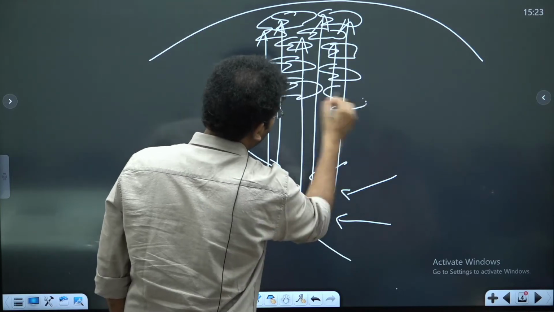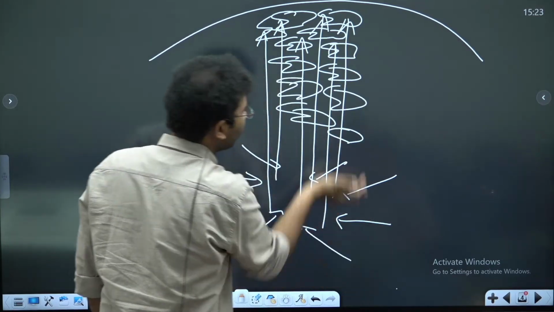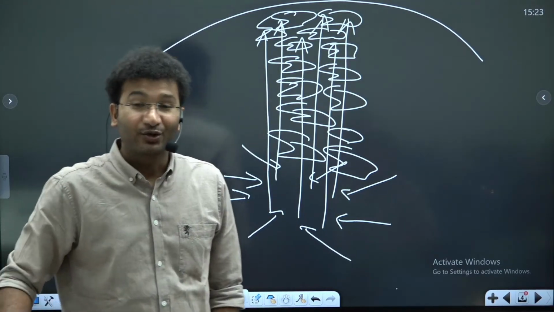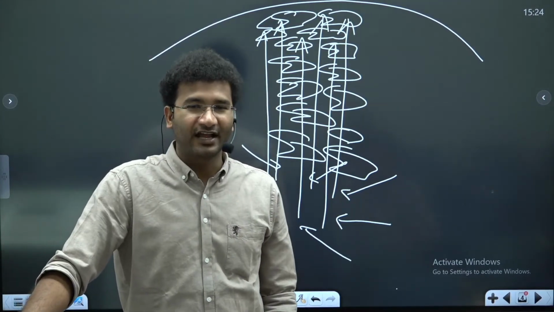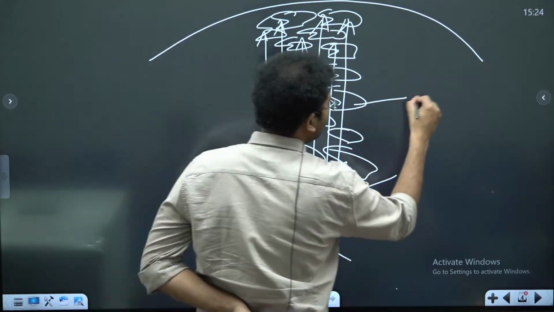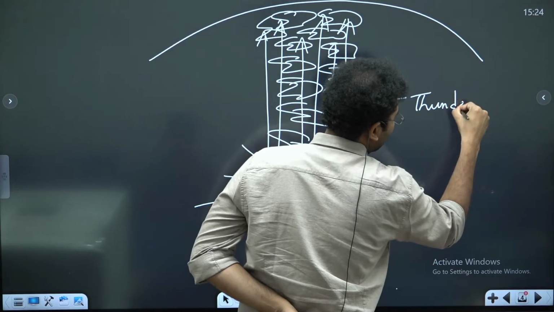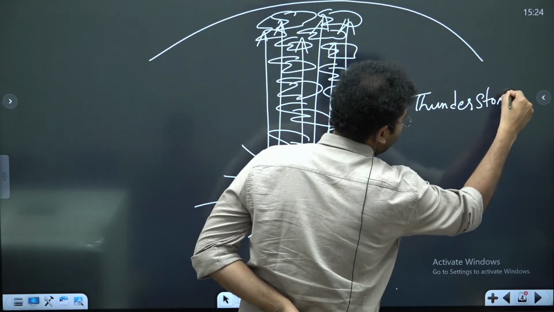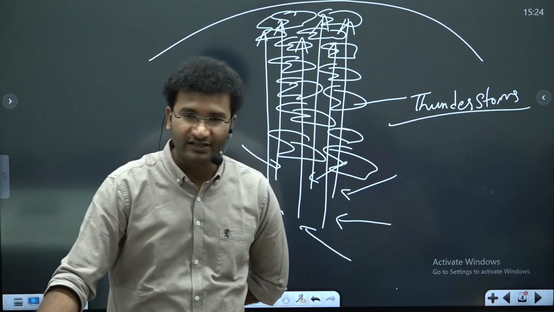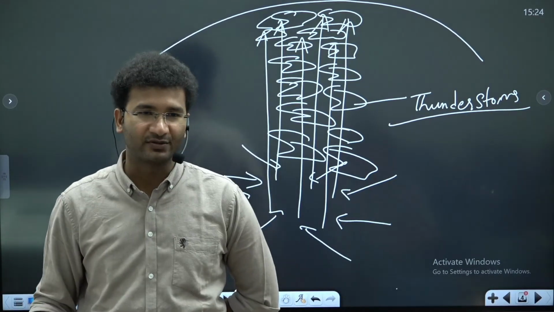Continuously there is air rising, and this will lead to the formation of cumulonimbus clouds, and these clouds will burst. In this condition you will get to see thunderstorms, lightning, and bursting of the cumulonimbus clouds if there is no upper air divergence.